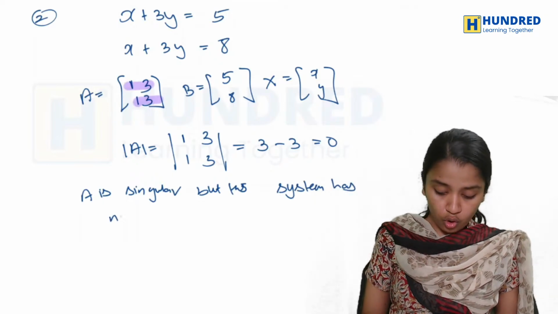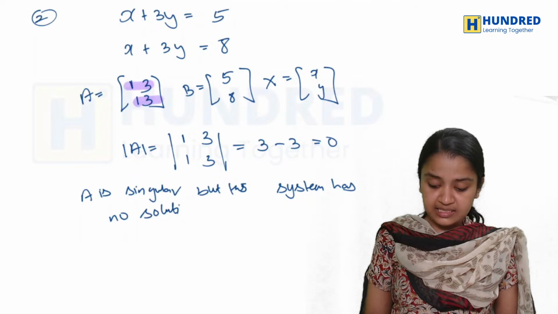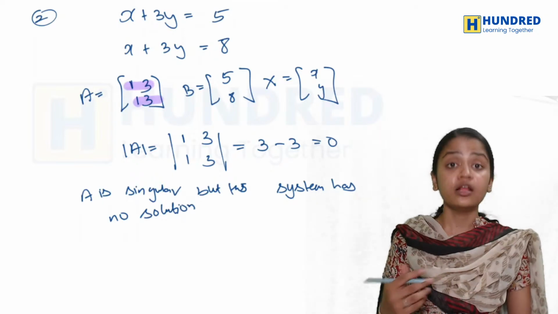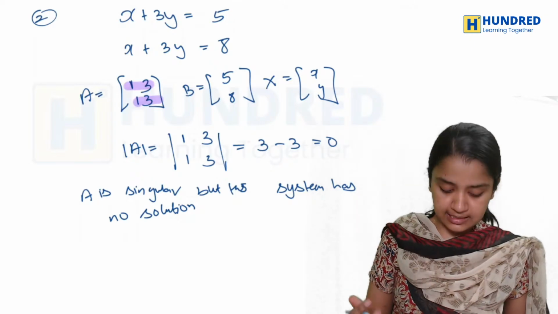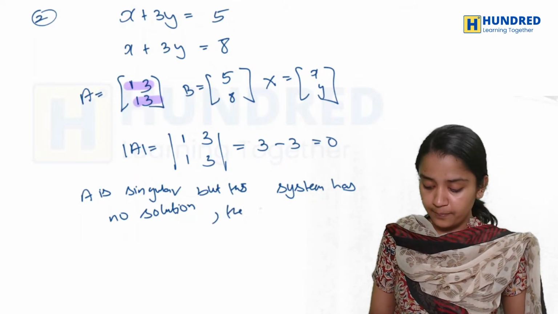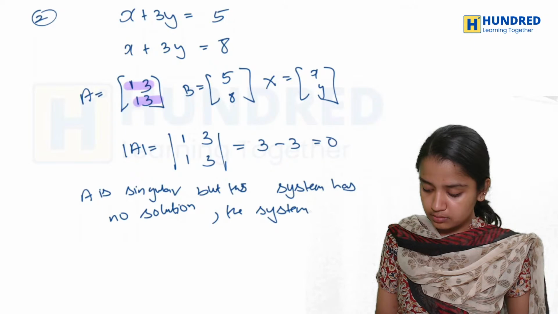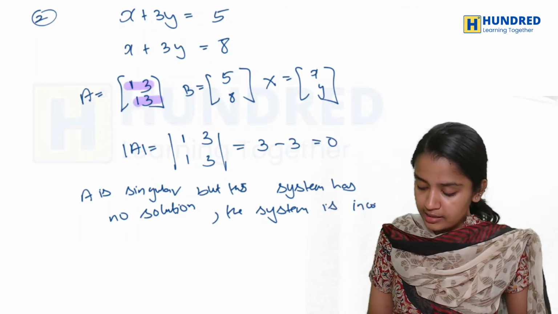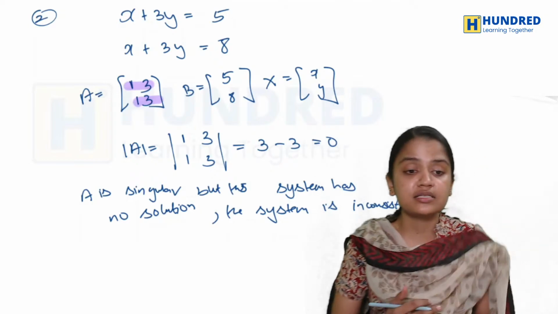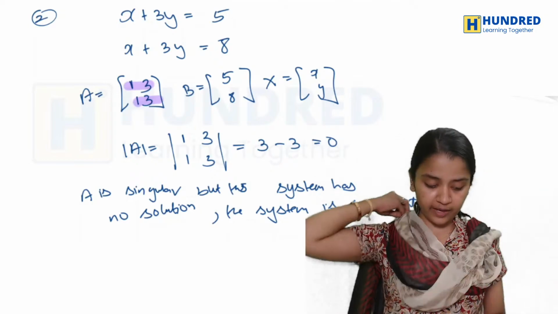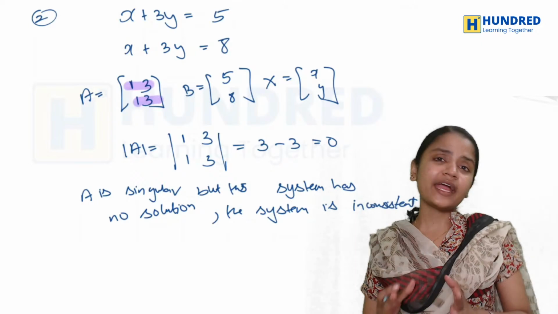Since this system has no solution, therefore it is inconsistent. So what can you say about the system? It is inconsistent. Okay, now from this, what can you infer?